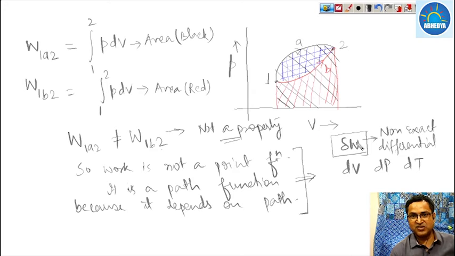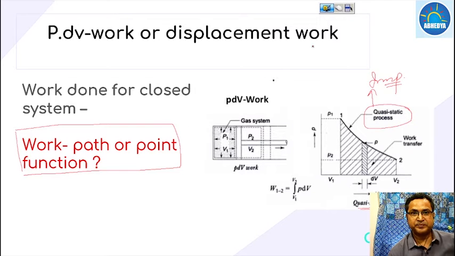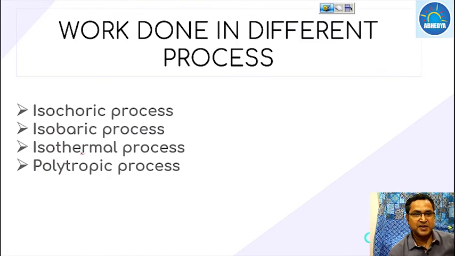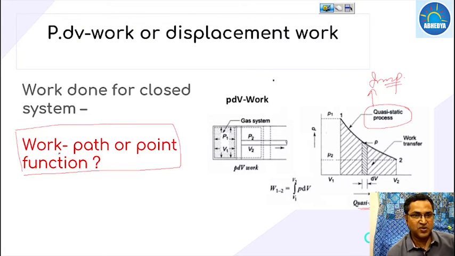But work is not a property, so we don't take an exact differential, we take delta W. This shows that it is not an exact differential because it is a path function, not a point function. So work done is your path function, it is not a point function. Is that okay? So again, this question has been asked so many times.